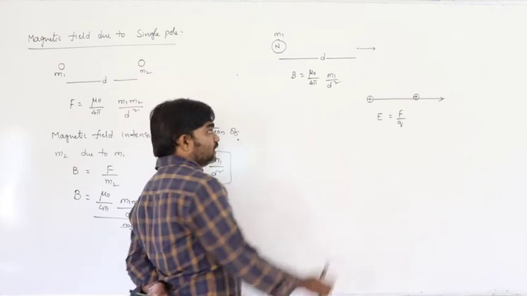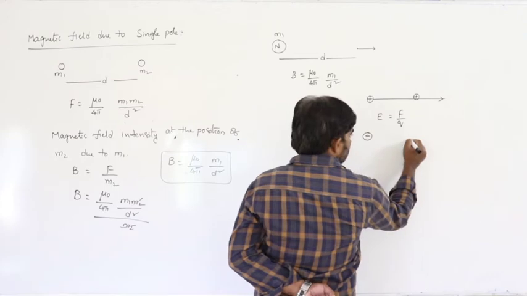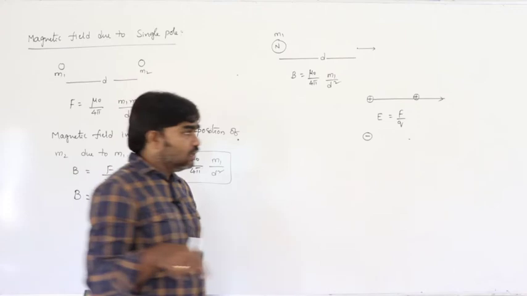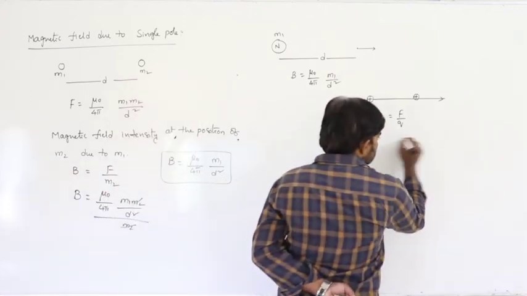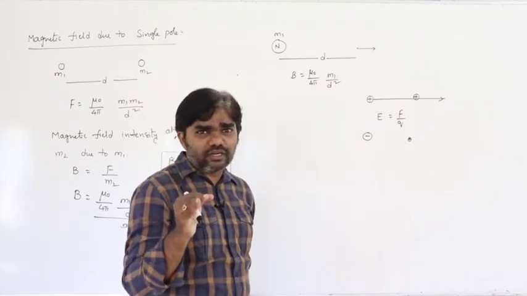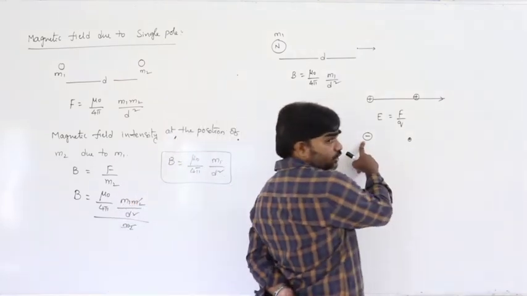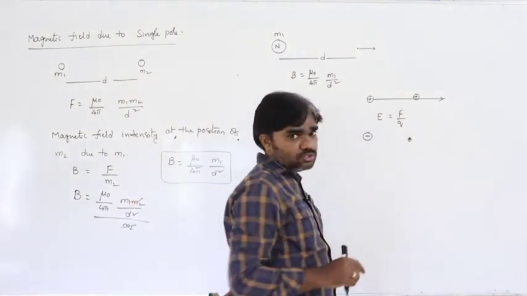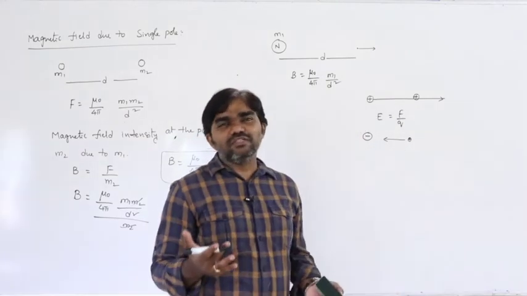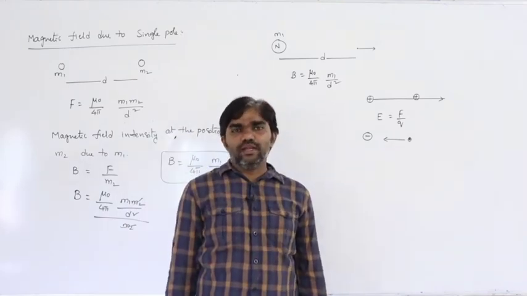The direction of the electric field is away from the positive charge, and if it is a negative charge, to calculate the intensity of electric field due to the negative charge, we must consider a unit positive charge only. In any situation, if you want to calculate the intensity of electric field, we must consider a unit positive charge. So the direction of the electric field is always from positive to negative.